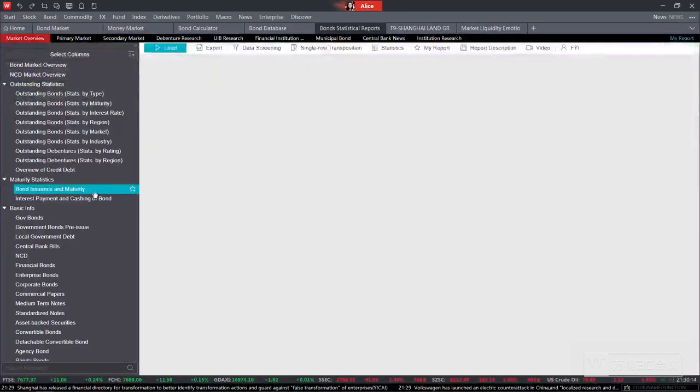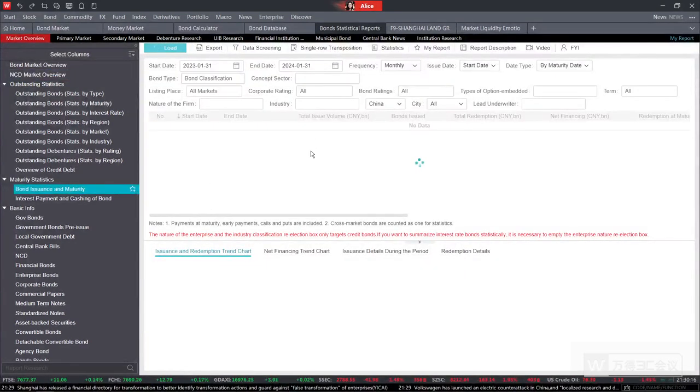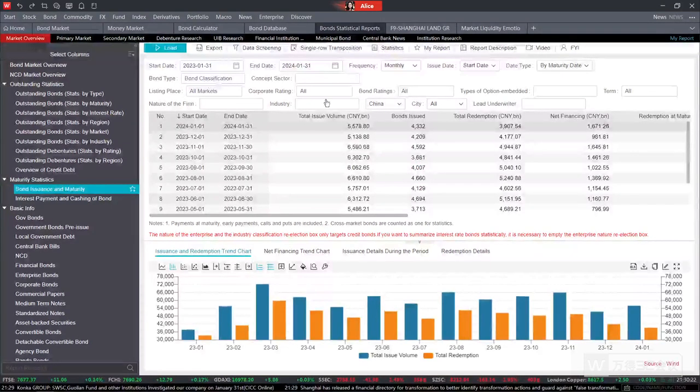We can find the bond issuance and also the maturity information showing over here. The most significant part should be the category or field part on the top. We can notice that when we conduct research on bonds, no matter whether it's the issuance or the redemption, the page supports several filters on the top of the page.